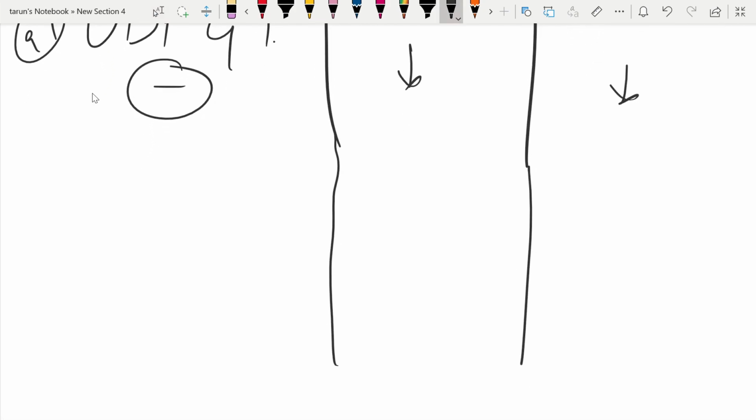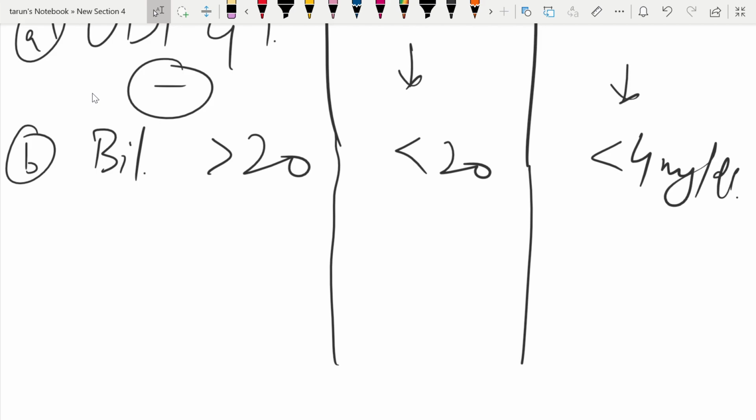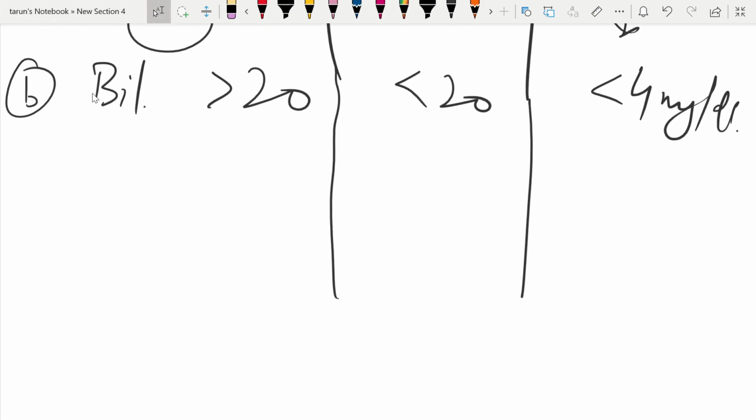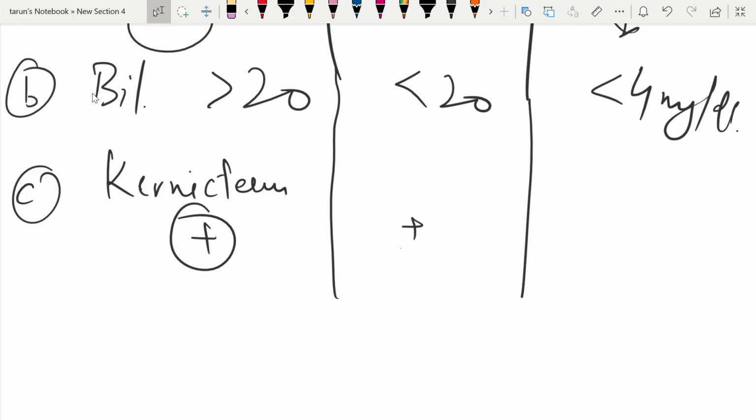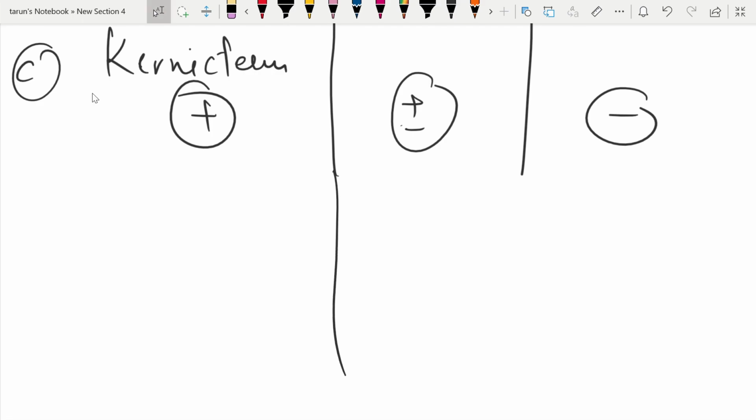Then another difference is about the bilirubin levels. Bilirubin level in type 1 is more than 20, while in Crigler-Najjar 2 it is less than 20, while in Gilbert syndrome it is less than 4 milligram per deciliter. Then we'll see about the conjugates. Conjugates are present in type 1, maybe present, maybe absent in type 2, while absent in Gilbert syndrome.